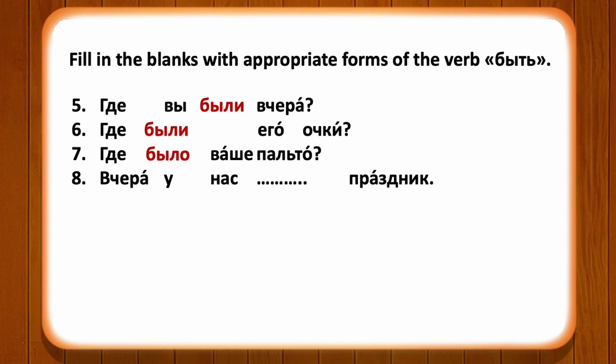Вчера у нас dash праздник. Праздник, as you can see from the ending of the word, the noun праздник belongs to the masculine gender. So the form of the verb that you will be using will be the masculine form. Вчера у нас был праздник. Праздник means festival. So yesterday we had, there was a festival.